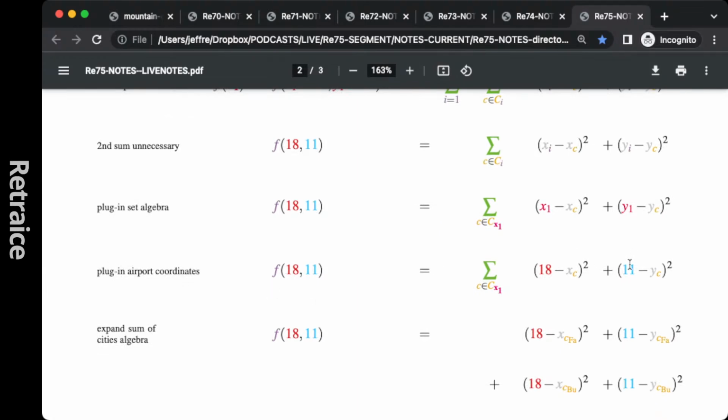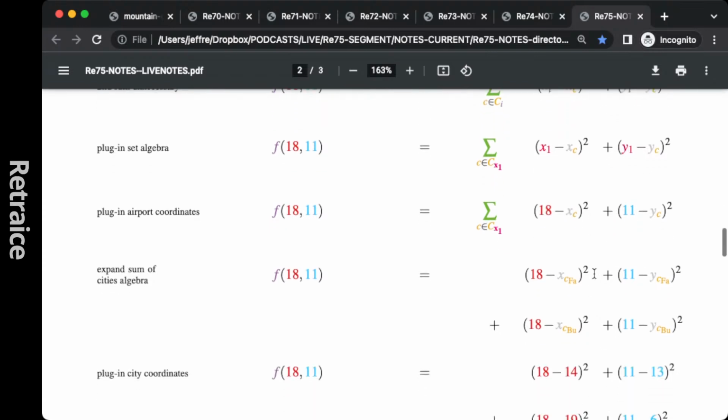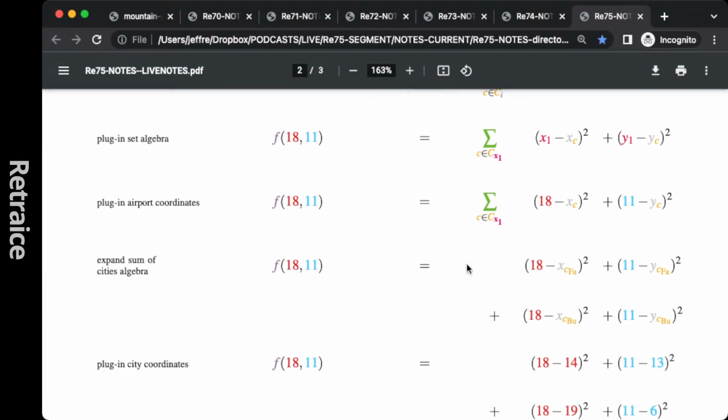So plug in the airport coordinates. I got it right over here, but that should be blue. Okay, 18, 11. Those are our airport coordinates. Now they're over here. We have to expand this summation notation. What does it look like when we expand it?